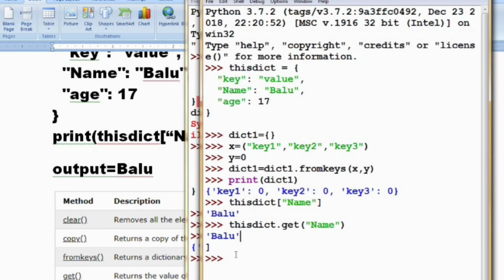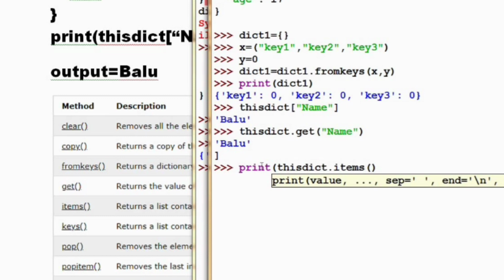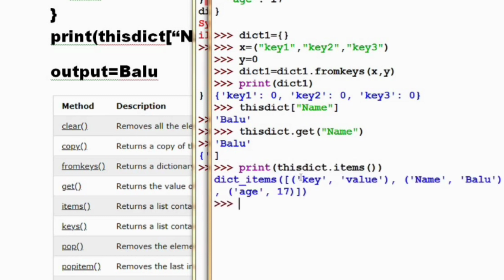So what is next? The next we are going to see is items. What is the use of the items function in Python? The items function returns both key and value in the dictionary. For example, I will show you dict dot items. Printing this dict dot items will return both key and value, name Balu. As a tuple it returned both key and value pairs.